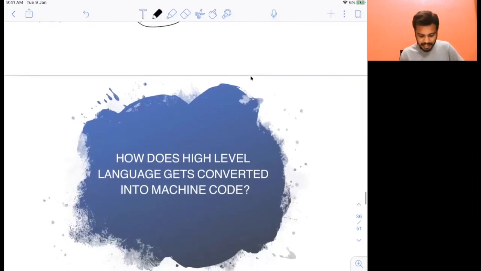Now, how do high-level languages get converted into machine code? Machine can only understand machine code, 0 and 1. So of course you need to convert this high-level language also into machine code. Let's see how this can be done.